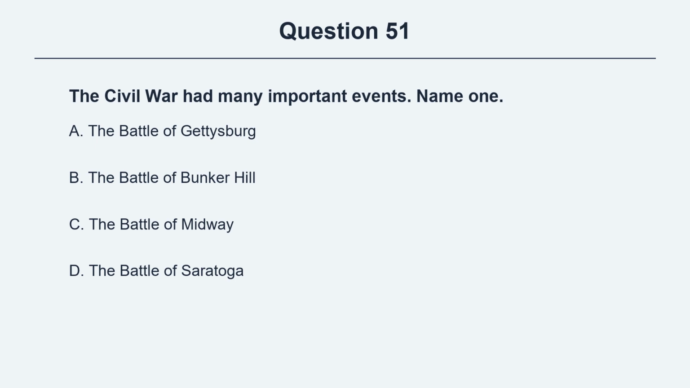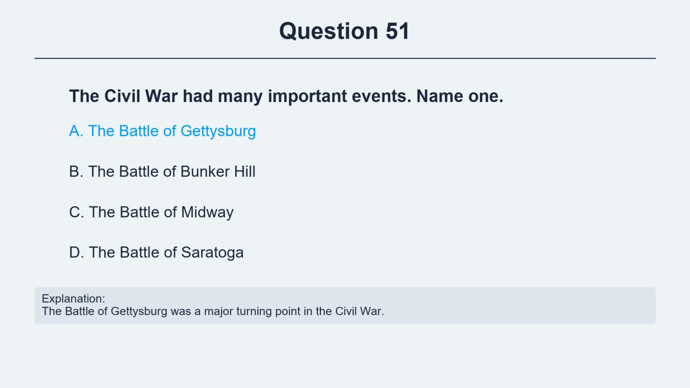Question 51. The Civil War had many important events. Name one. Option A, the Battle of Gettysburg. Option B, the Battle of Bunker Hill. Option C, the Battle of Midway. Option D, the Battle of Saratoga. The correct answer is option A, the Battle of Gettysburg. Explanation. The Battle of Gettysburg was a major turning point in the Civil War.